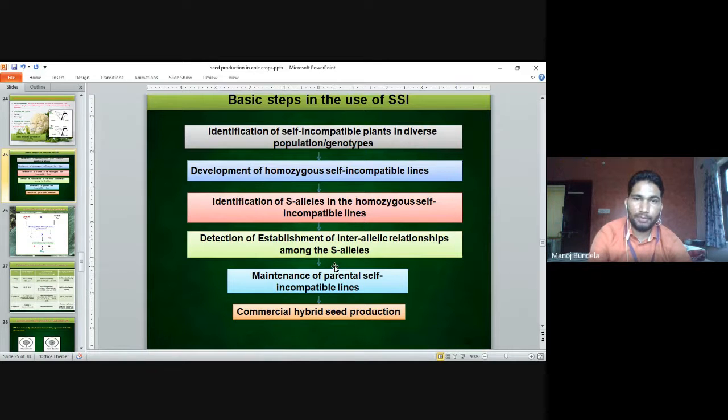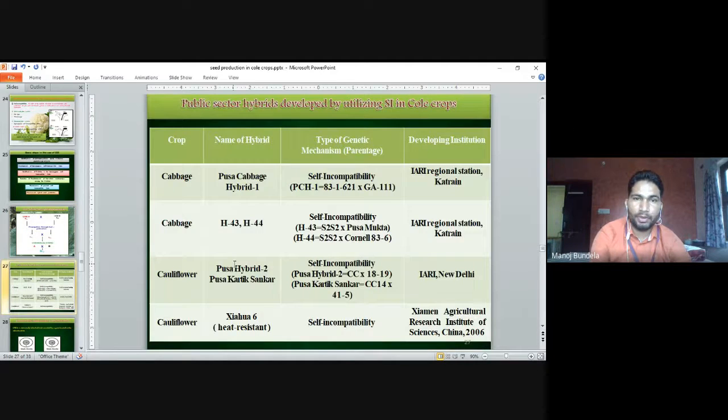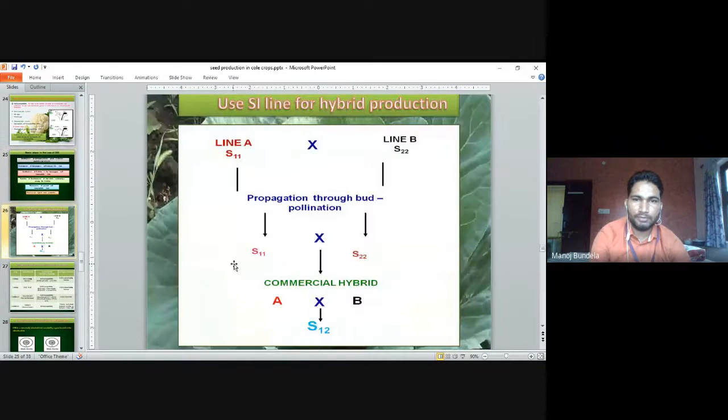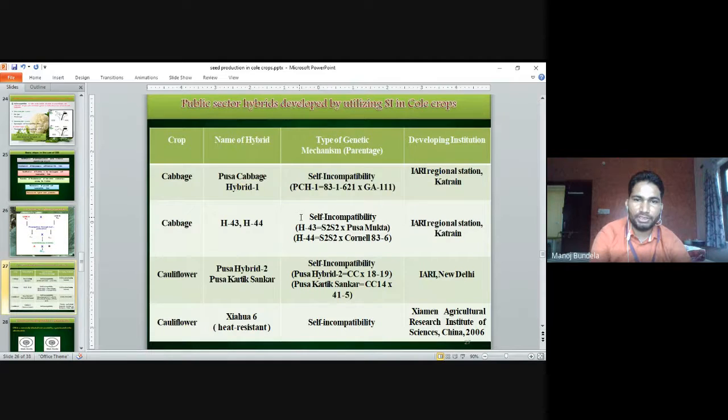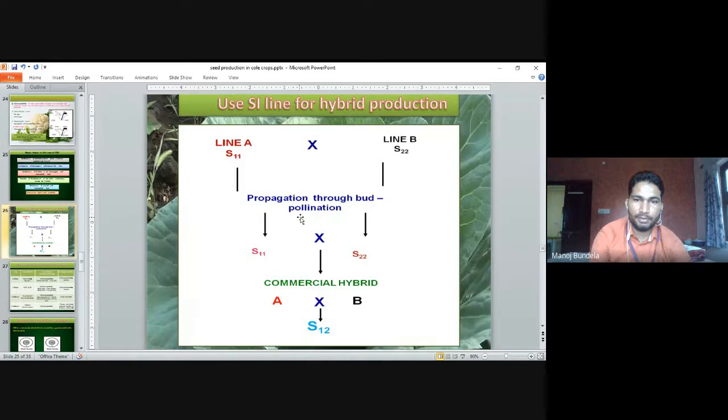We have to develop the homozygous self-incompatible lines. After that, the next step is identification of S alleles in the homozygous lines. In this, we identify the S alleles. Next is establishment of interallelic relationship, and then we maintain the parental lines.